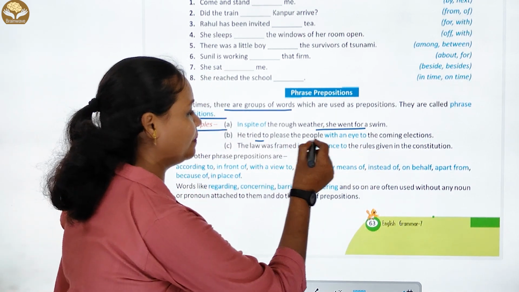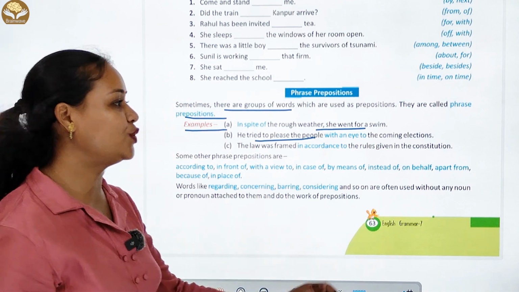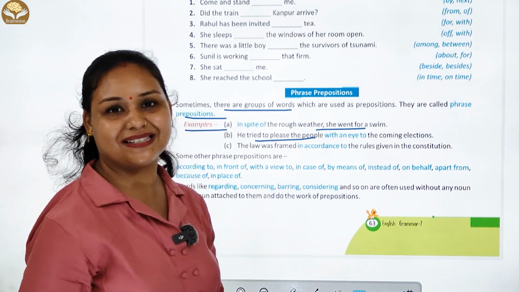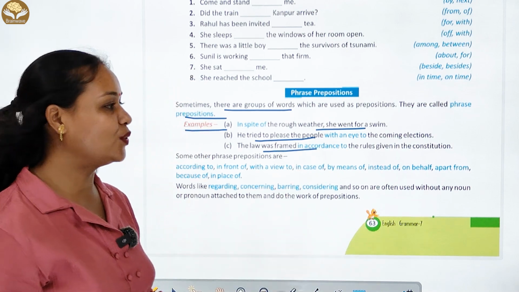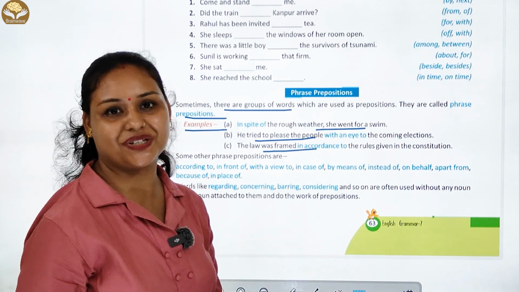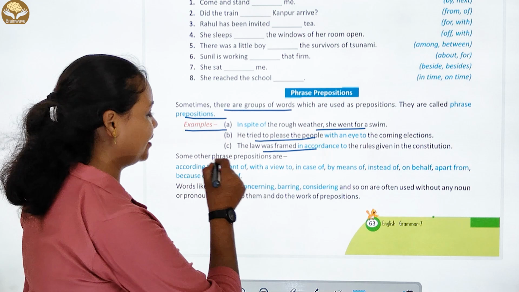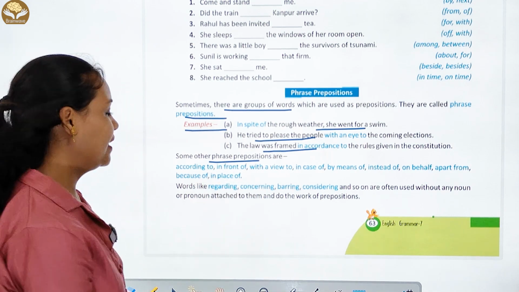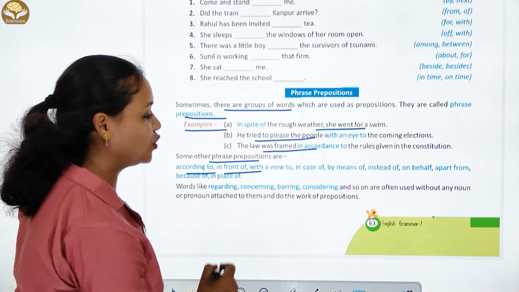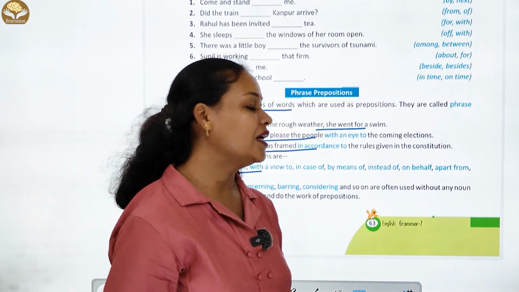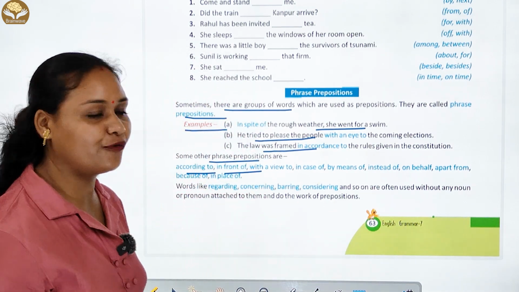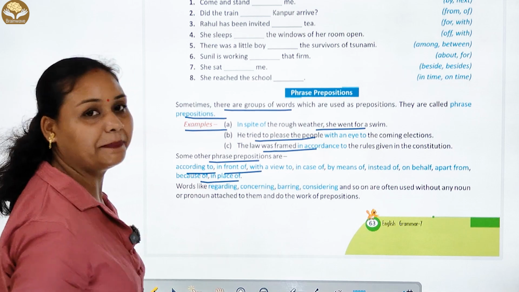He tried to please the people with an eye to the coming elections. The law was framed in accordance with the rules given in the constitution. Some other phrase prepositions are according to, in front of, with a view to, in case of, by means of, instead of, on behalf of, apart from, because of, in place of.